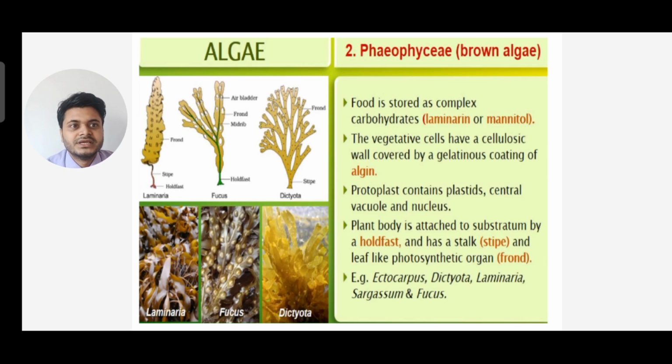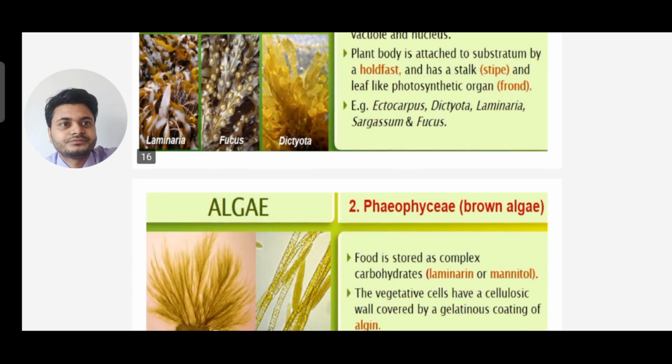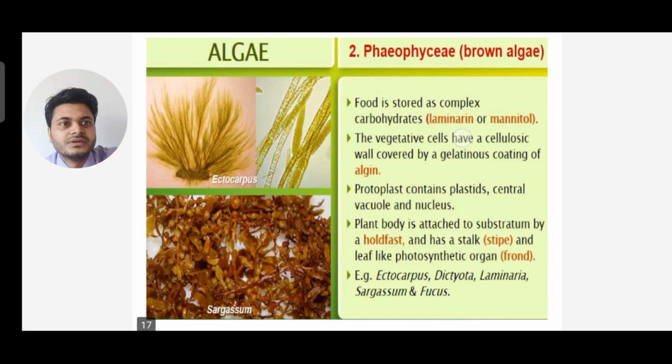It has a stalk, that is stipe, and a leaf-like photosynthetic organ, that is fronds. Examples here are Ectocarpus, Laminaria, Sargassum, Fucus, Dictyota. So these are the examples of Phaeophyceae. Here algin is most important, and the complex food carbohydrates are laminarin and mannitol. You can see another example, Ectocarpus, Sargassum. Figures are given.